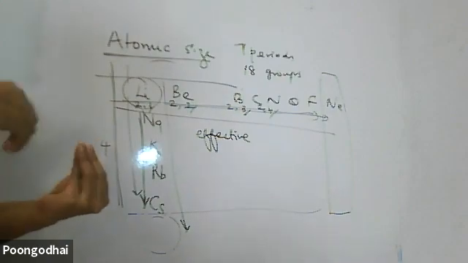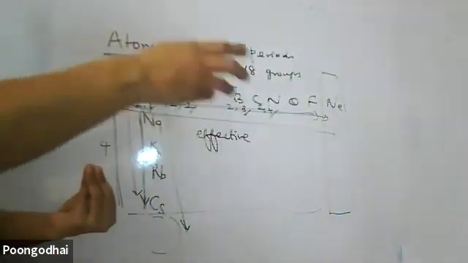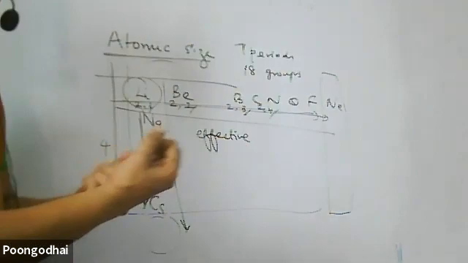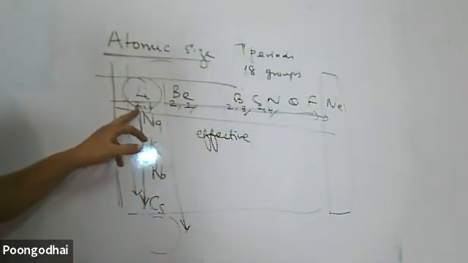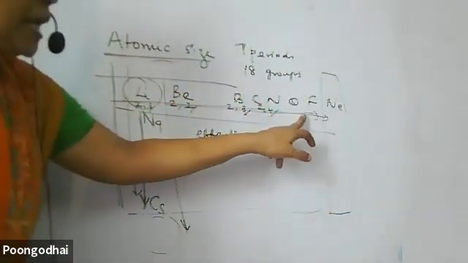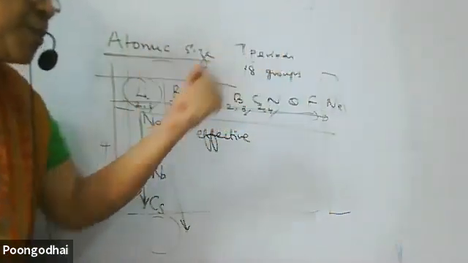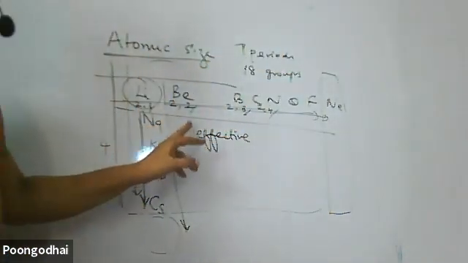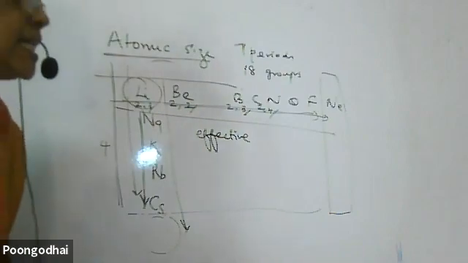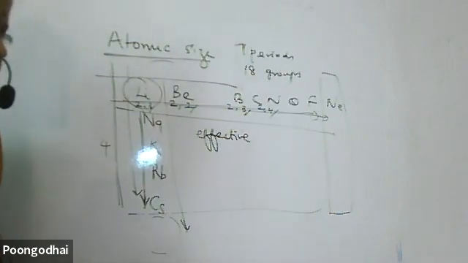Proton is more. The same number of electrons are there. When the electron is more, proton is more. So attraction is more. Here, 3 protons, 3 electrons. Here, 9 protons, 9 electrons. Attraction is more, so effective nuclear charge increases. So the size of the atom decreases.